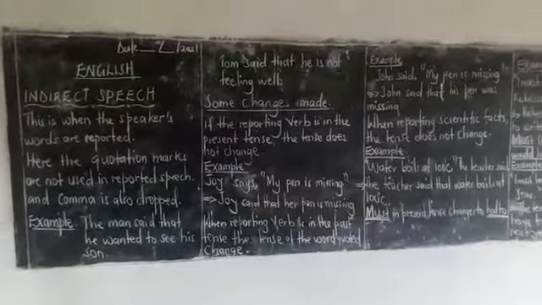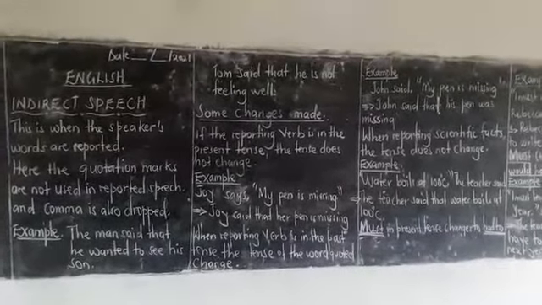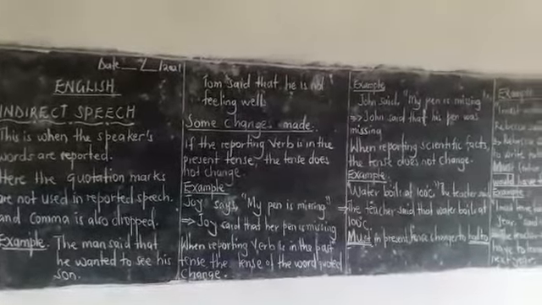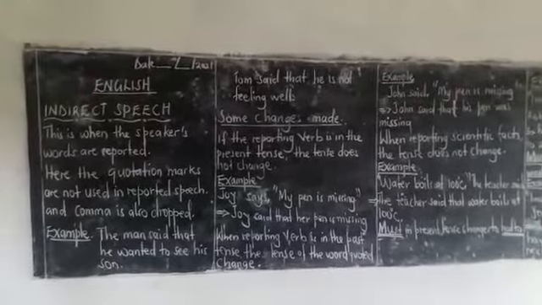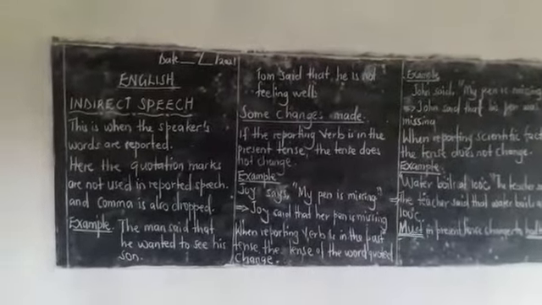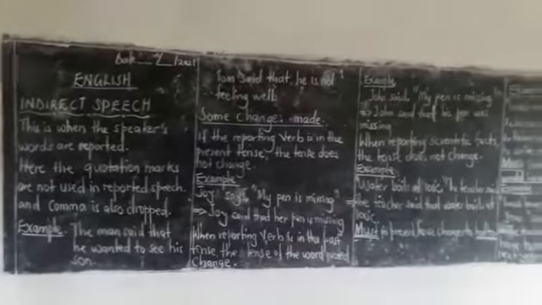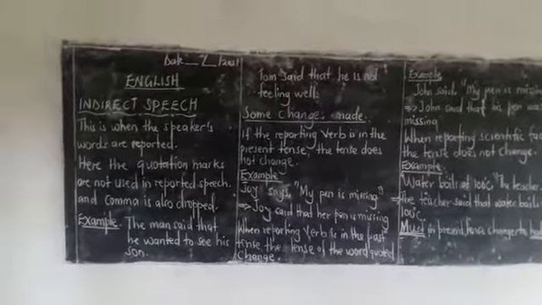Must, when it is used for things that are certain, remains the way it is. When something is certain, take for instance, he must be 15 years now.